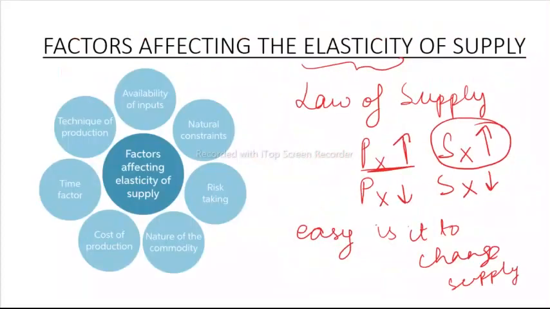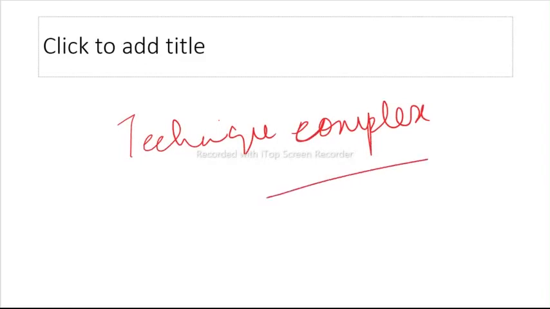The last factor is technique of production. If your technique of production is complex, then supply will be inelastic.